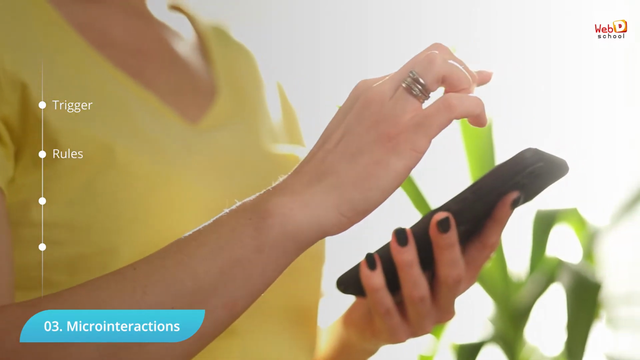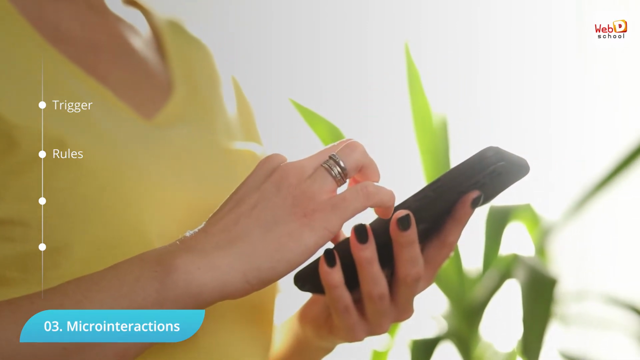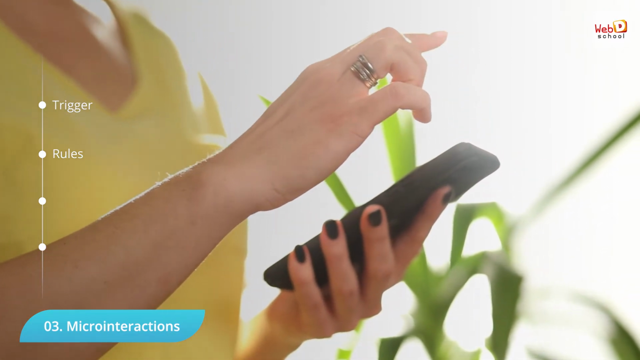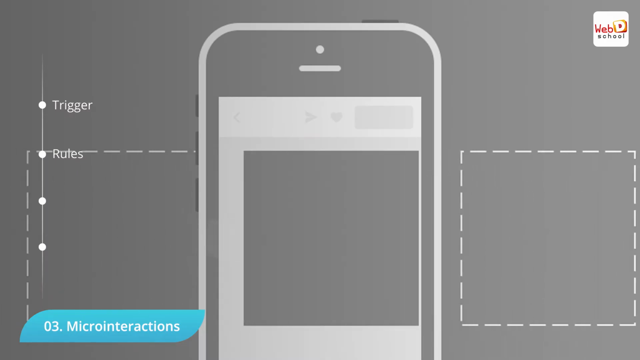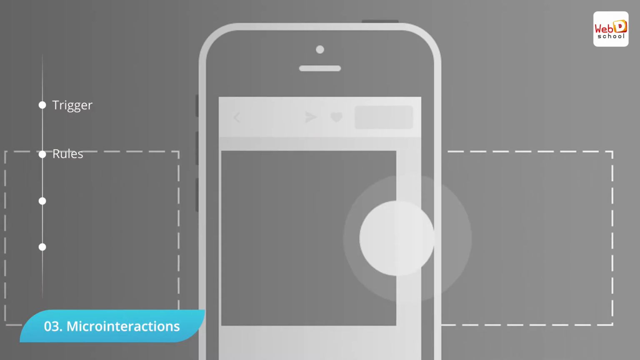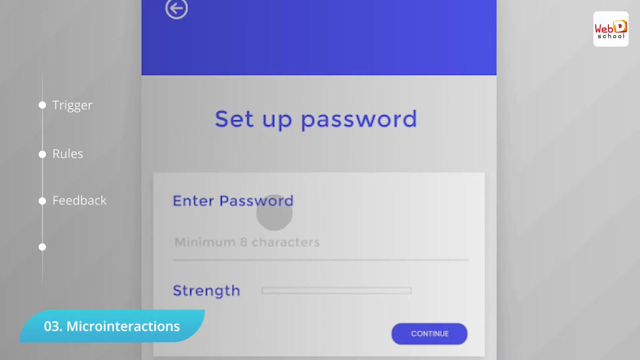Rules. The rules determine the response of the micro interaction when it is triggered. It sets the parameters of the action. For example, swiping to go to the next image in a gallery shown by a website. Feedback. This is where the user is informed of what is happening in a micro interaction.